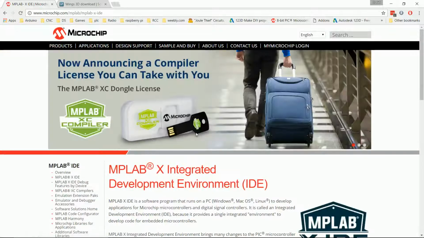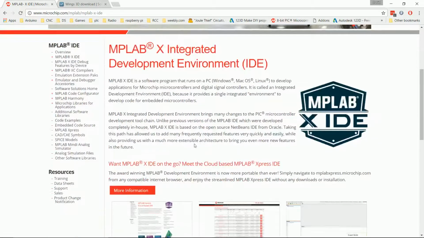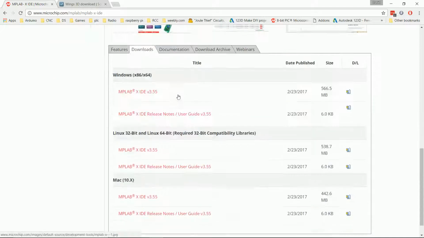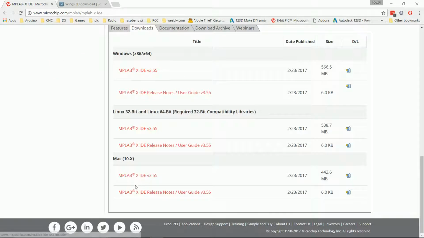Takes us to the MPLab page. If we scroll down, we come upon a set of tabs. Second tab is called Downloads. I'm going to click on it. And in it, we see 3 different operating system versions available to us. I have a Windows 64-bit machine, so I'm going to click on the MPLabX IDE v3.55.